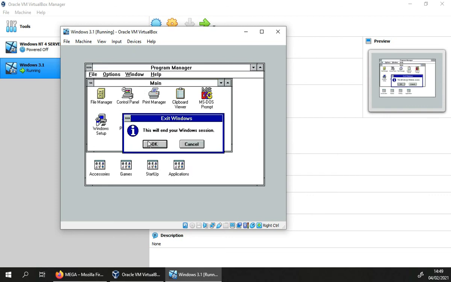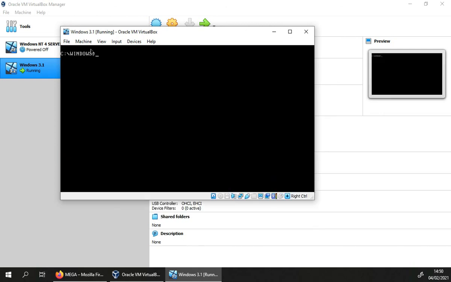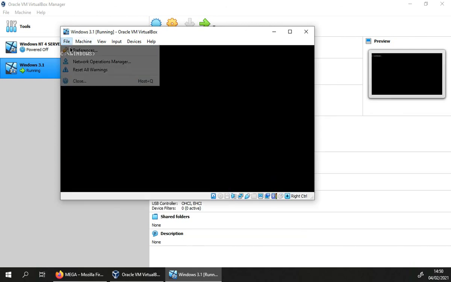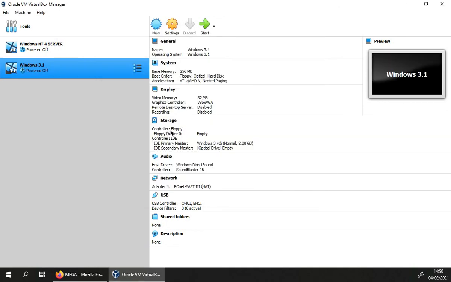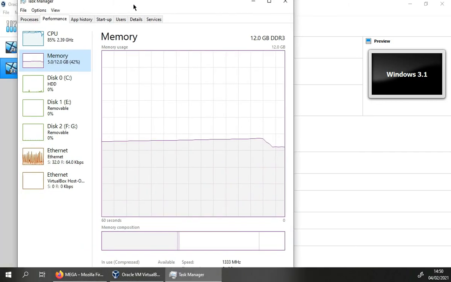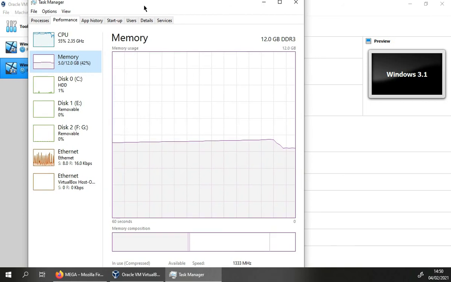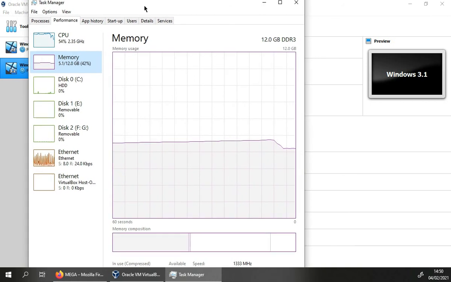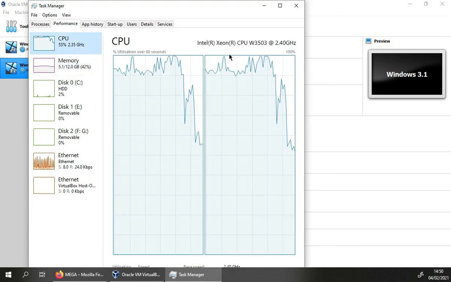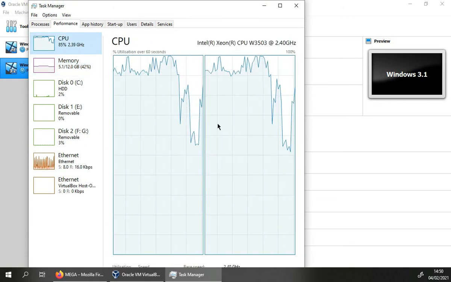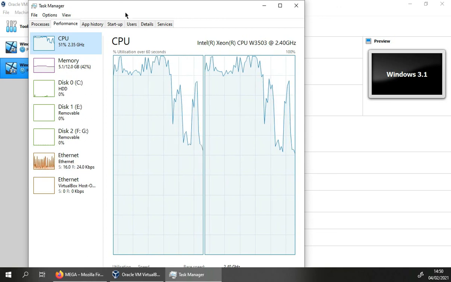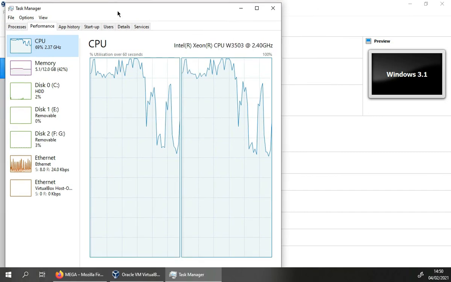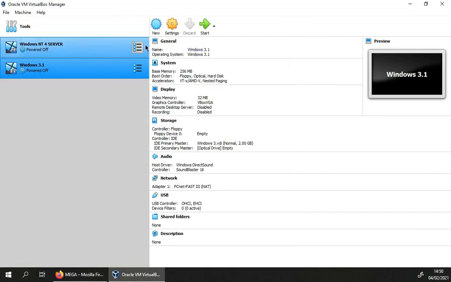So I can just exit out of Windows 3.1, and there we go. I can shut the virtual machine down. If we go to close and then power off the machine, there we go. That's it, and all our system resources will go back to normal. As you can see, my RAM just went down to 5.1 gigabytes from 5.6, and here you can see that the CPU is using a bit less power. So it's very evident that this works perfectly.